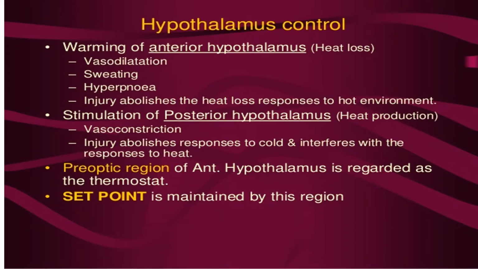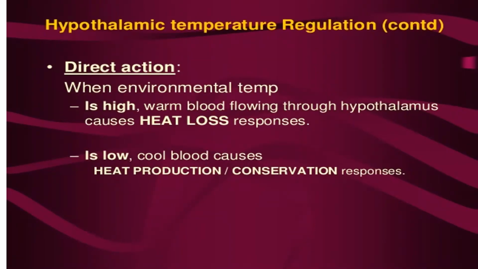Preoptic region of the anterior hypothalamus is regarded as the thermostat. Set point is maintained by this region. Hypothalamic temperature regulation, direct action when environmental temperature is high: warm blood flowing through the hypothalamus causes heat loss responses. Low or cool blood causes heat production and conservation.